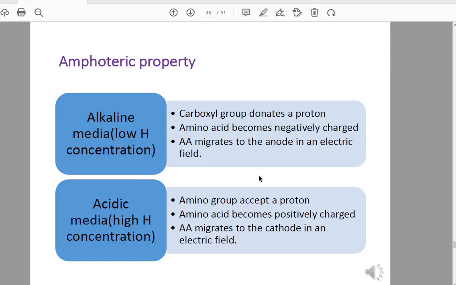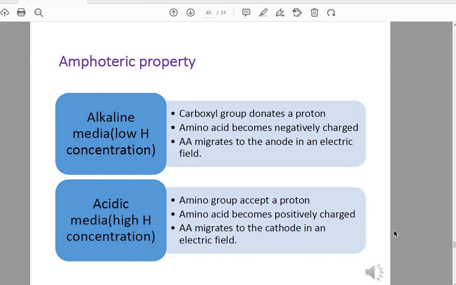Alkaline A, anode. So in alkaline media it carries negative charge and migrates to anode. In acidic media there is high hydrogen concentration, which makes the amino group of the amino acid accept proton, carry positive charge, and migrate to the cathode, which is the negative electrode.